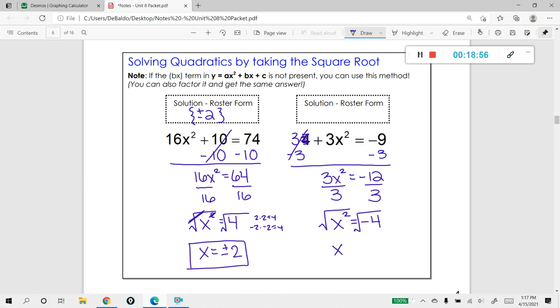Now, this is weird, because we've never taken the square root of a negative number before, because for right now, it's impossible. You cannot find two numbers that multiply to give you negative 4. So in this situation, where you have x is equal to the square root of negative 4, it's impossible. You can't do it. So if you have a situation that ends like this, that means that you are going to have no solution. And what that means is that this particular quadratic equation is not going to pass through the x-axis. We could write this in roster form like this.